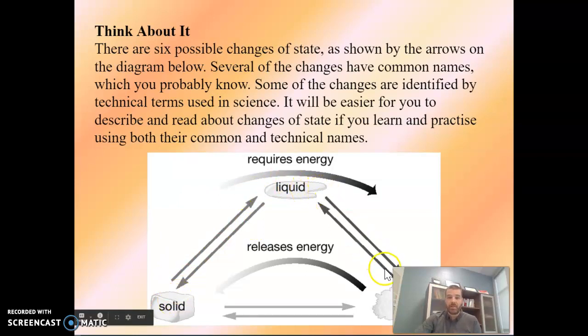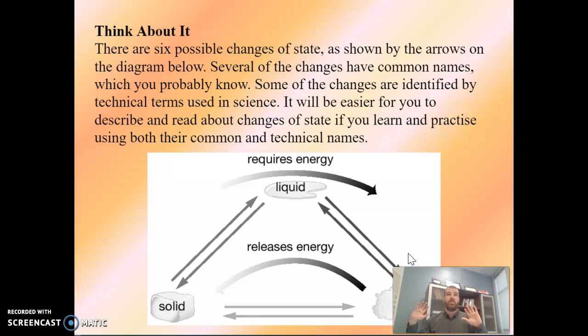And then we go from liquid to gas. So if we have a liquid going to a gas, let's say Grandma asked you to make some tea, you put the kettle on the stove, or you plug in the electric kettle, and the liquid water has a medium energy level, and it starts getting energy added to it to the point it's expanding, and then it changes state to a gas. So that is called boiling, right? So from liquid to gas is boiling.